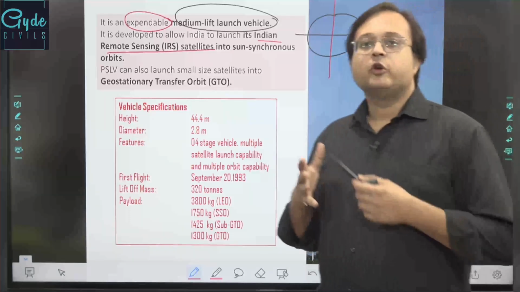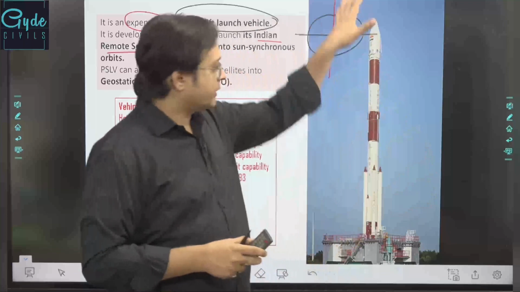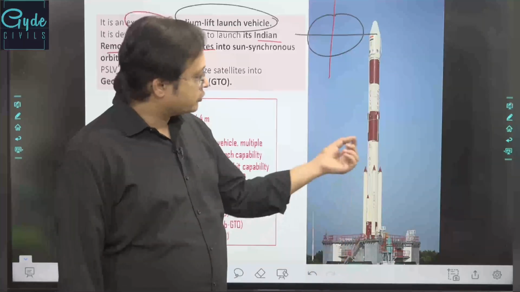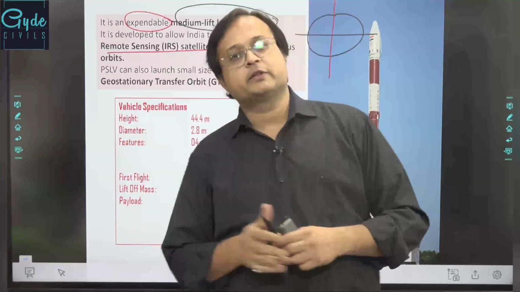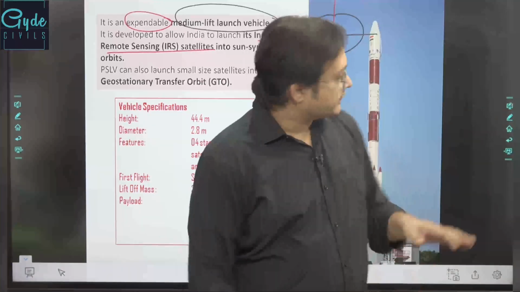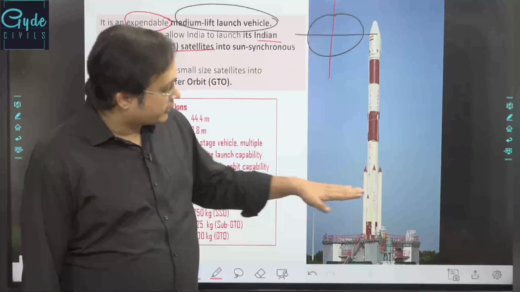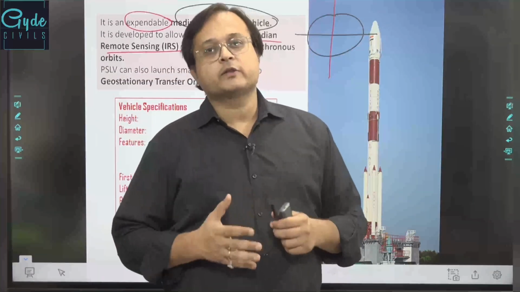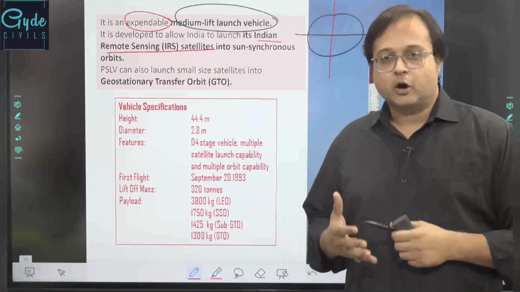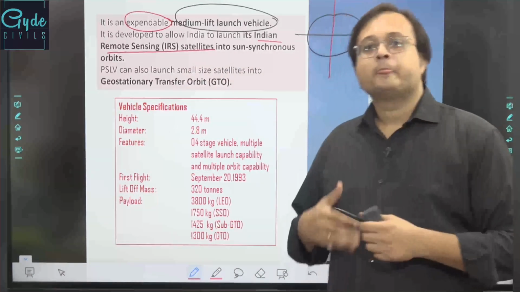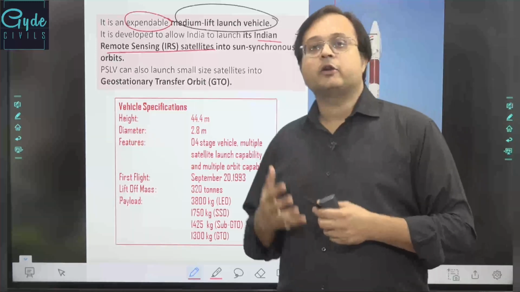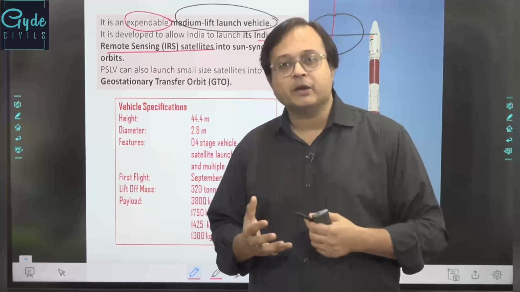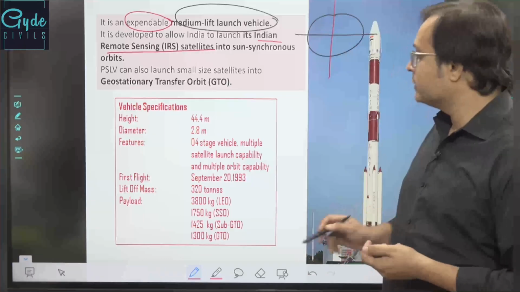If we look at the basic specification of this particular launch vehicle system, this is a 44.4 meter long launch vehicle system which is 2.8 meters wide in its dimension. This launch vehicle system is a 4-stage launch vehicle system where solid and liquid fuels are filled. This system can take up multiple spacecraft or multiple satellites into space and can also target multiple orbits at once. So maneuverability is high, expandability is high, as well as reliability is very high with this PSLV.